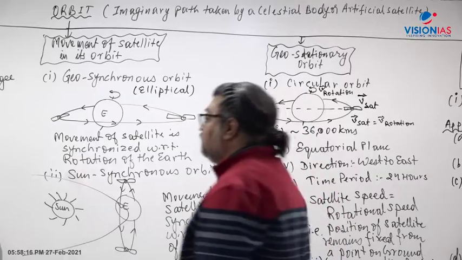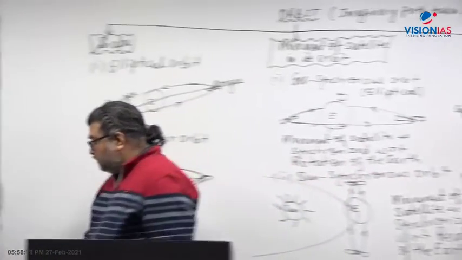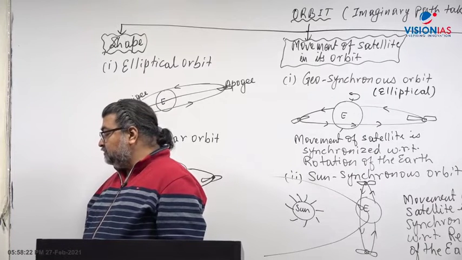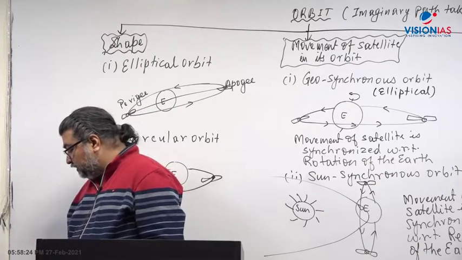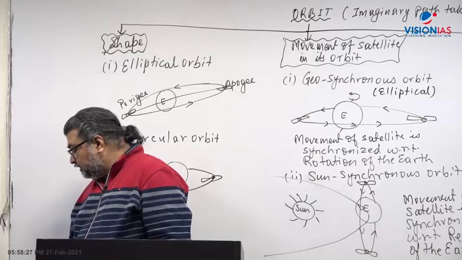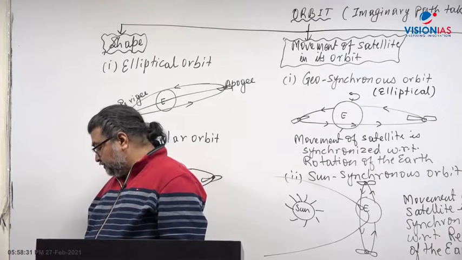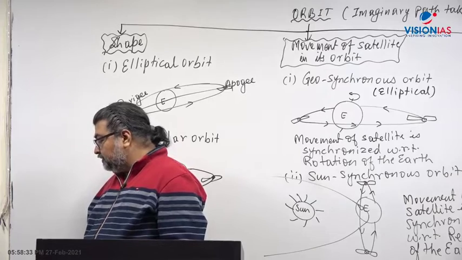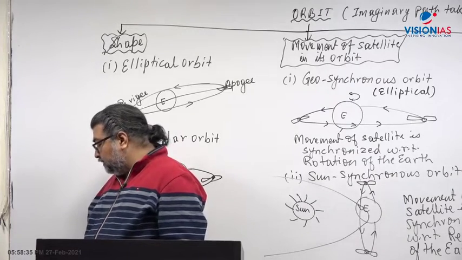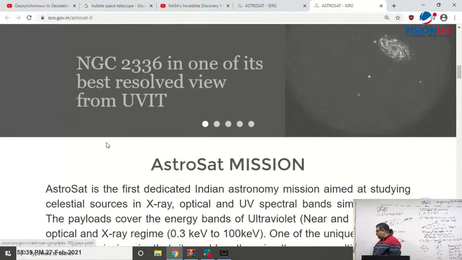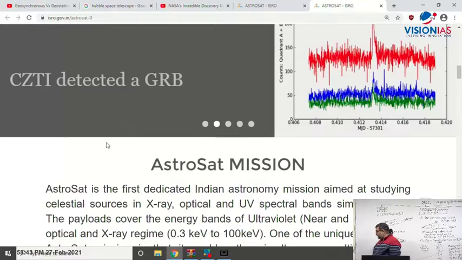Now let's look at a very important part which I would like to take you to. That is our own Indian satellite, Astrosat. 650 kilometers, right? India's Astrosat has been placed. It is a multi-wavelength observatory of India, where you can see here the ultraviolet telescope on the Astrosat has been able to take the image.